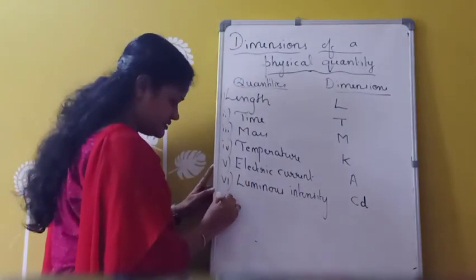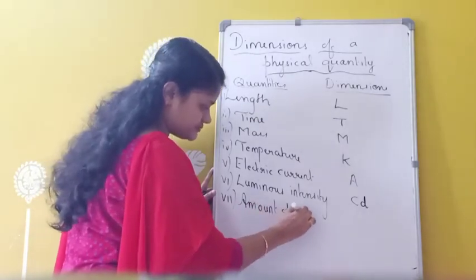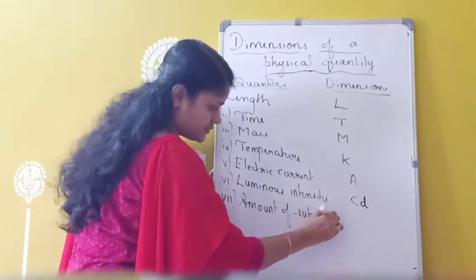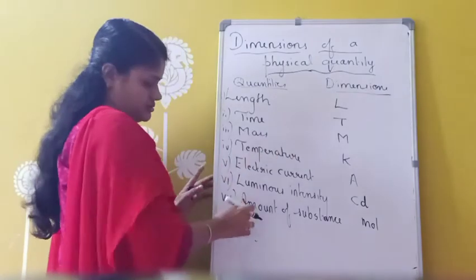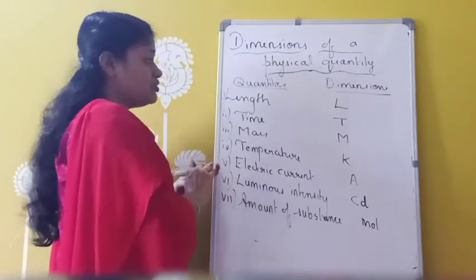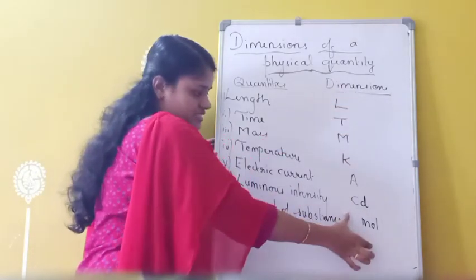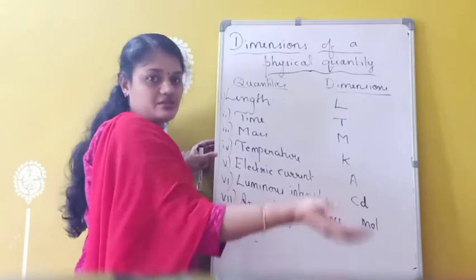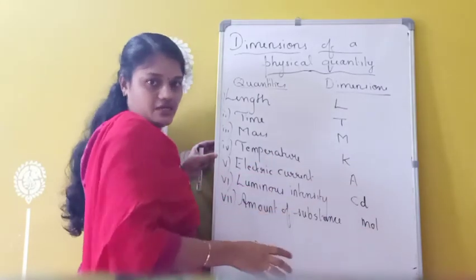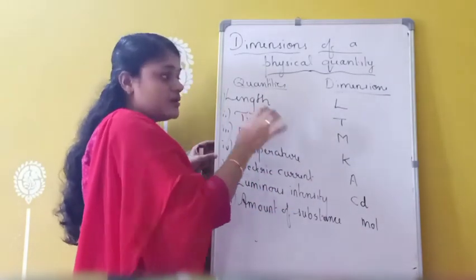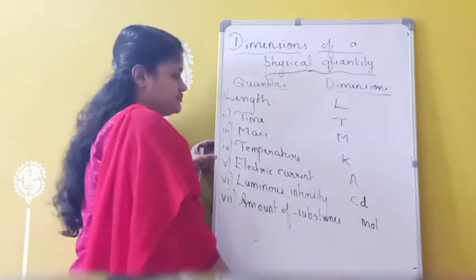Luminous intensity. Then the seventh one is amount of substance. The unit is mole. So this mole is the dimension of which one? Amount of substance. So these are the 7 fundamental quantities in the SI system and the corresponding dimensions. Only after studying these dimensions can we go for the dimensions of other derived quantities. These are the fundamental quantities, and from these we are deriving derived quantities. So dimension is the powers to which fundamental quantities are raised in order to get a physical quantity.